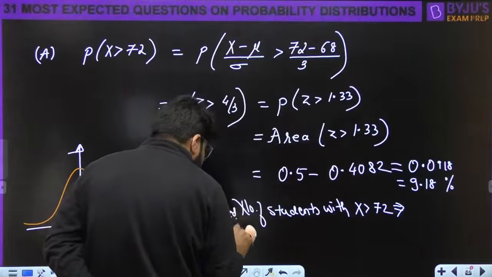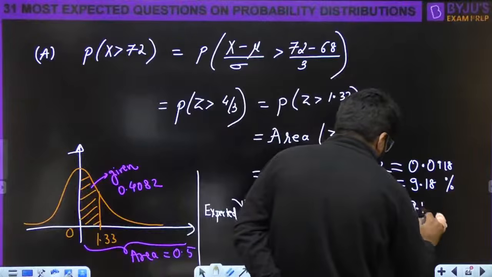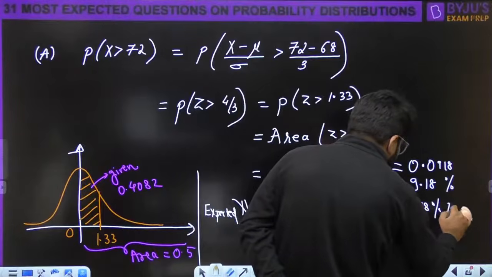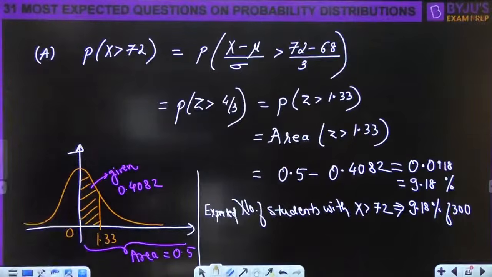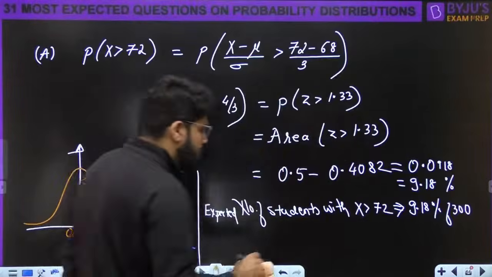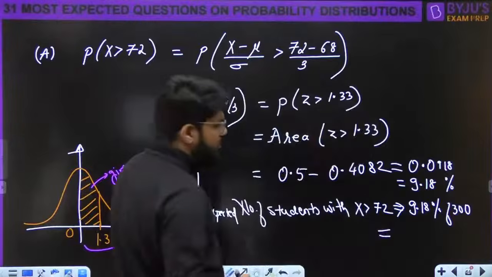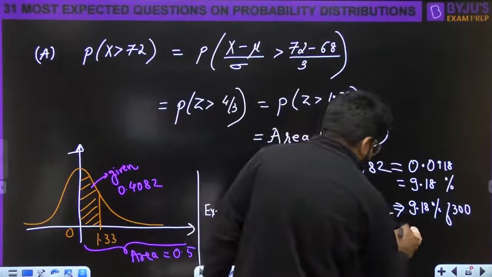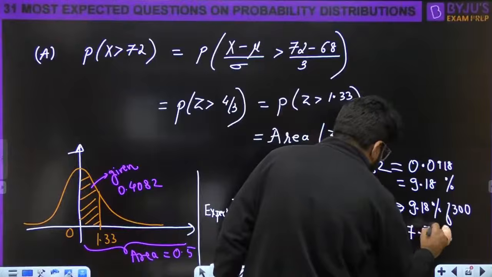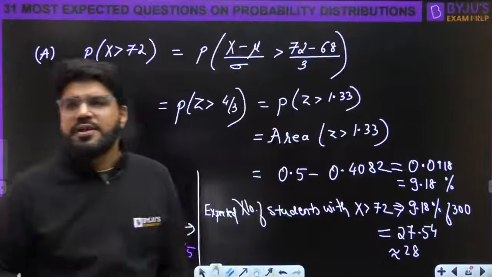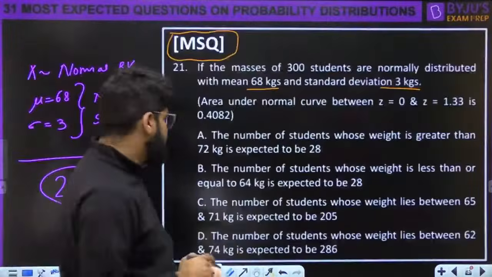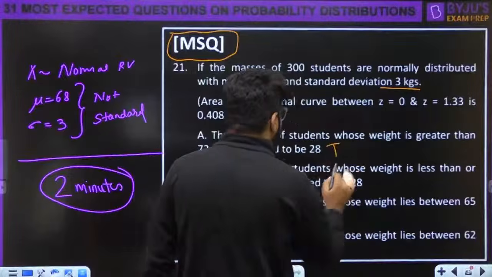From probability, what expectation is made? 9.18% of the total, right? And once you calculate this, you are going to get 27.54, or that is 28. The approximate answer, because number of students has to be an integer. So this is 28.